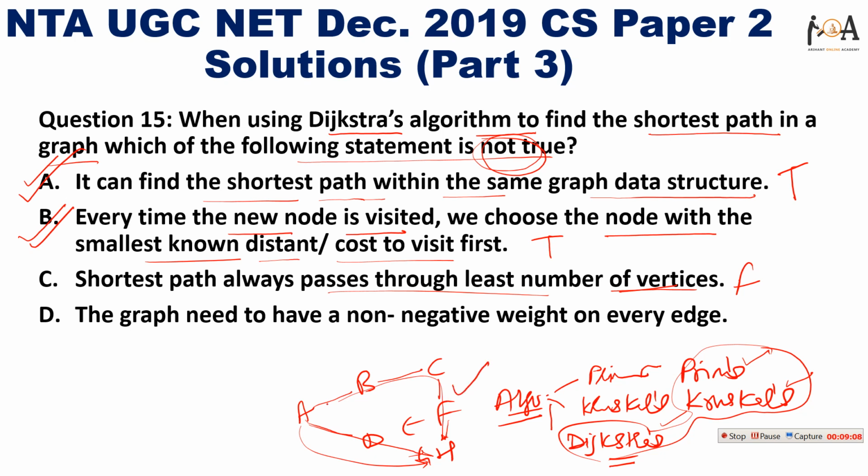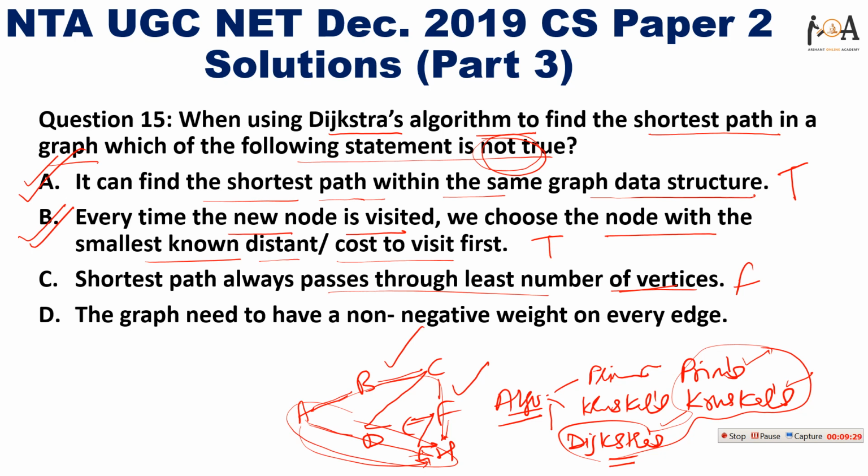If the path may be like A to B, B to C, C to D, D to E, E to F, F to G, G to H, so it may be our path, but if it gives us lesser cost, right? So every time it is not necessary that the path will pass through the least number of vertices. It depends on the cost, so it is false.